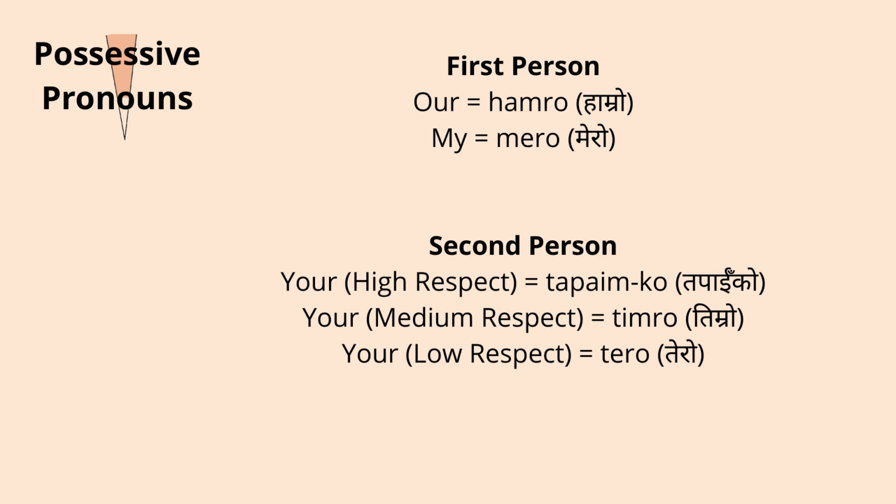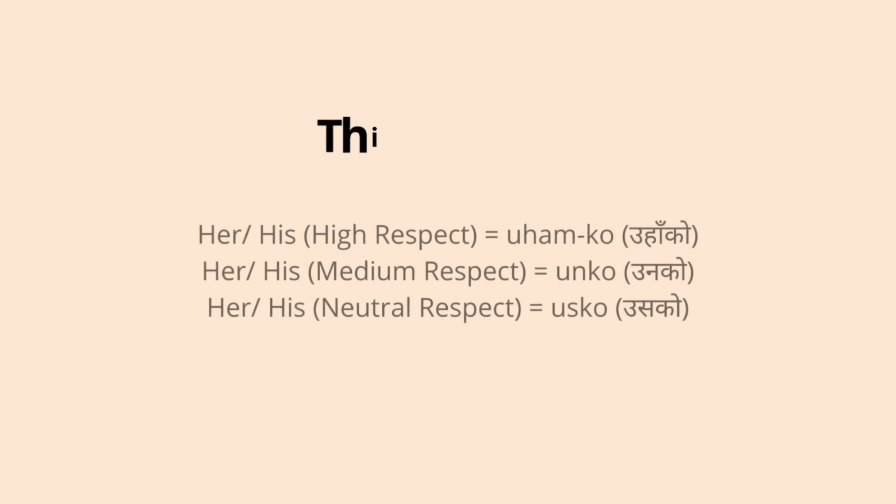Tero saman ho. That's your thing. In possessive pronouns, we have three different types of your that are used according to the level of respect. Once again, our means hamro, my means mero, your means with high respect we say tapaiko, for medium respect you can say timro, and for low respect you can say tero.